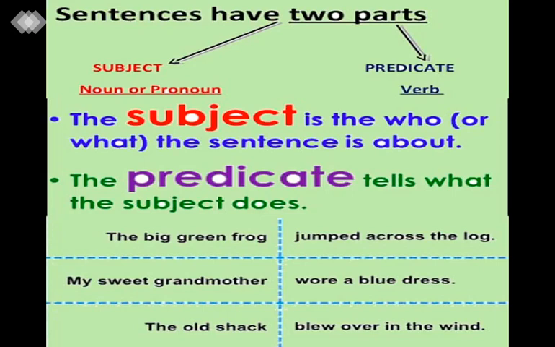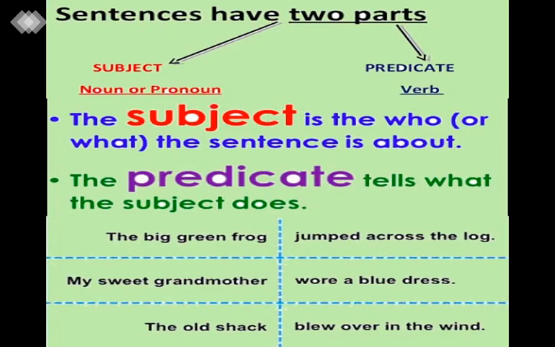Subject, it is a noun or pronoun. And predicate is a verb. It means action. The subject is the who or what the sentence is about. The predicate tells what the subject does. Again, see the sentences here.